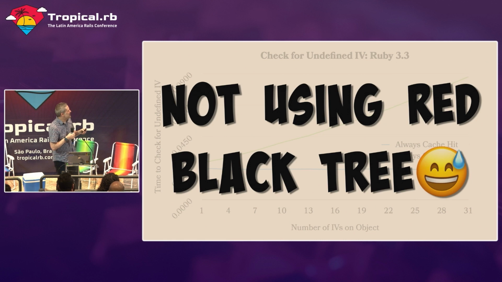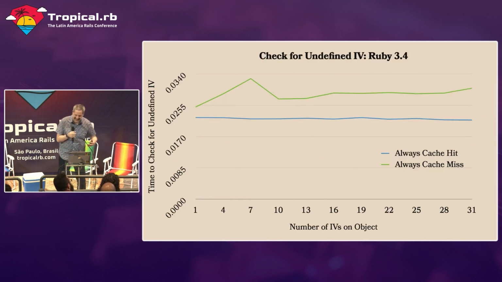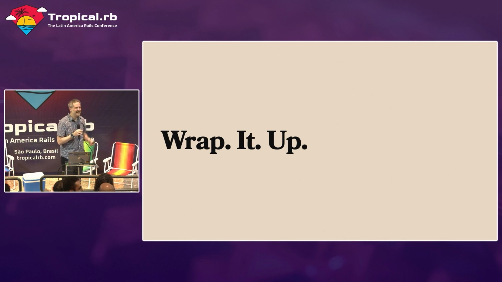So now Ruby 3.4. This is what it looks like in Ruby 3.4. All right, so I want to thank all of you for having me here to give a talk, because if it weren't for this, this graph would not exist. We would still have slower methods. So thank you. This is how we do open source development, all of us together.